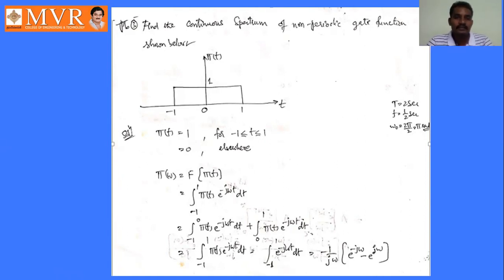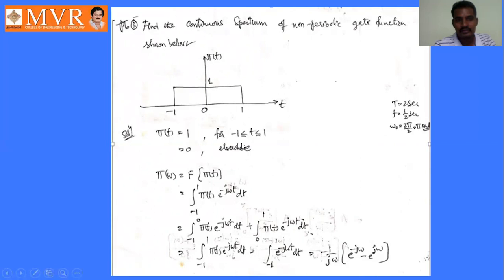If you are not clear about writing the expressions from the given figure, it will be a little bit difficult, and the entire procedure will be wrong if you take a wrong consideration from the diagram. So first of all, take care about writing the mathematical expressions from the given figure. Phi of t equals 1 for -1 less than or equal to t less than or equal to 1, and is 0 elsewhere.